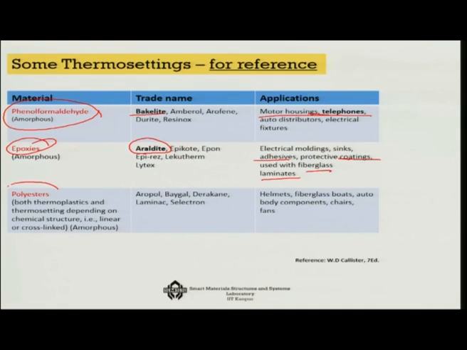And then the polyesters, which can be thermoplastic or thermosetting, which means they can be either amorphous or semi-crystalline. There are many trade names like Laminac, Selectron, etc., used in helmets, fiberglass boards, chairs, etc. So, these are some of the regular thermosettings for your reference.